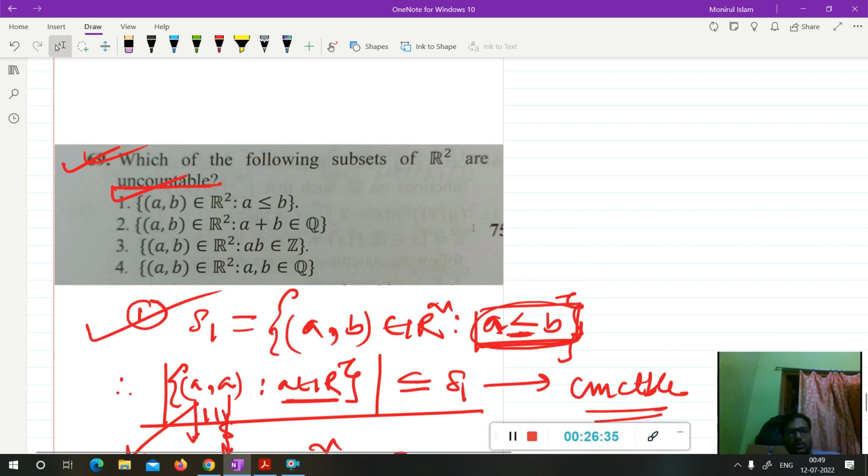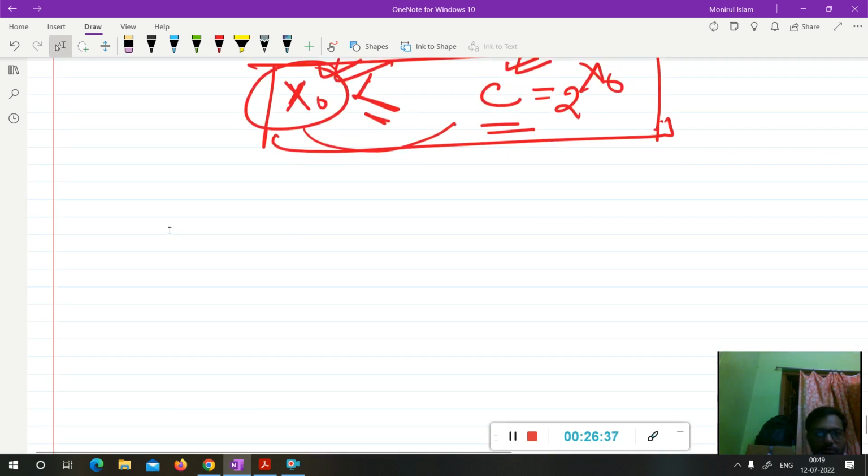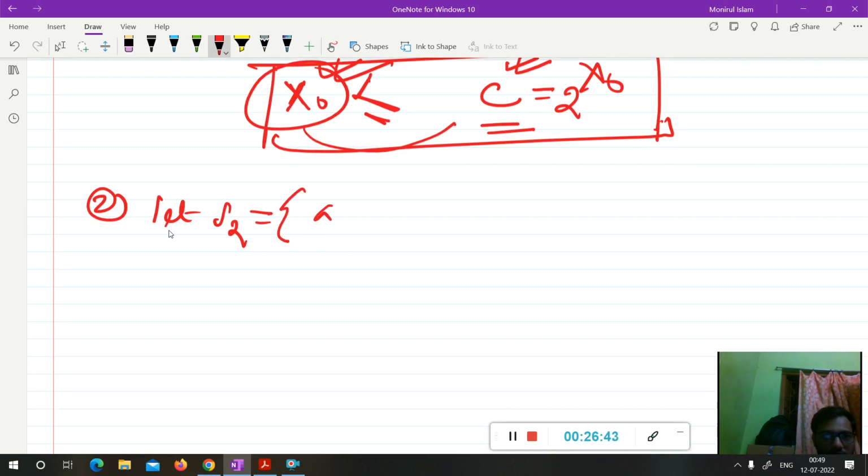Now option 2. Going to option 2, which I name S2. S2 is the set of all (A, B) belonging to R squared such that A plus B belongs to the rational numbers.